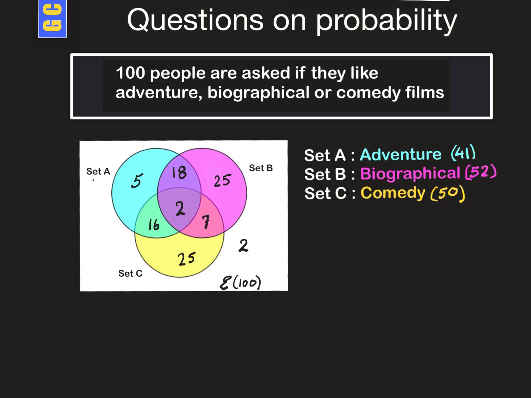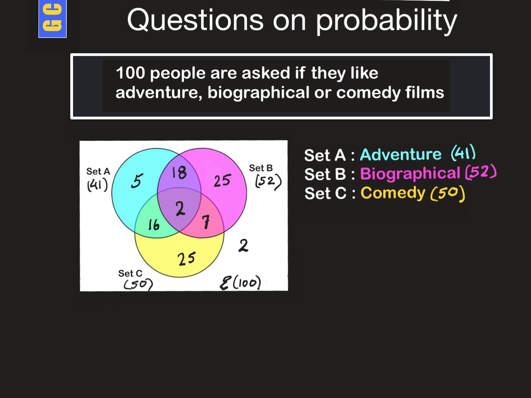And we know there were 41 people who liked films of adventure in set A, and there were 52 people who liked biographical, and there were 50 people who liked comedy. The universal set was given to be 100 people. The 2 that is shown here is the 2 people who did not like any films at all.